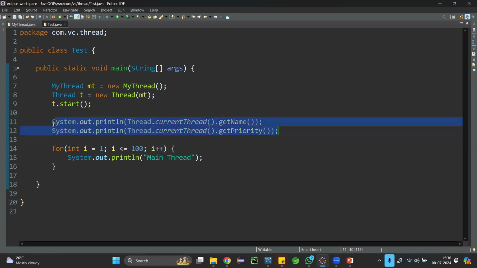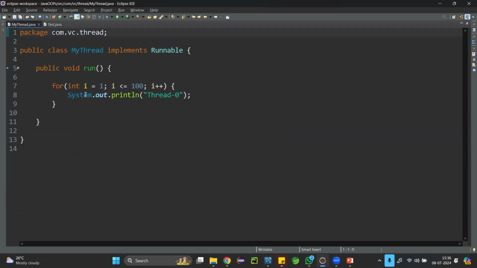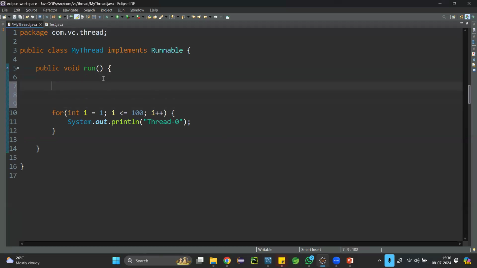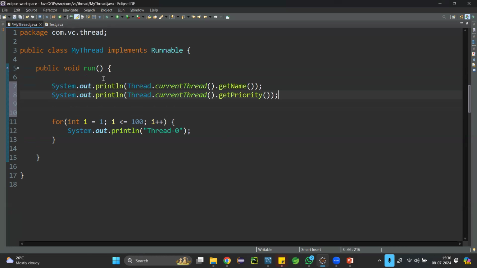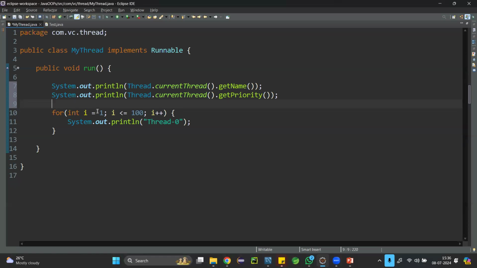Then the same two lines I'll copy and I'll go back to my thread class. Who is running this run method? I wanted to know. That's why I'll paste it here. Are you understanding me? I'm getting the name of the threads and also the priority of the threads.